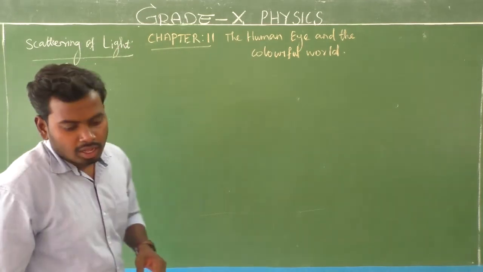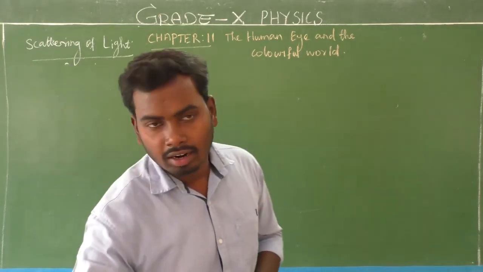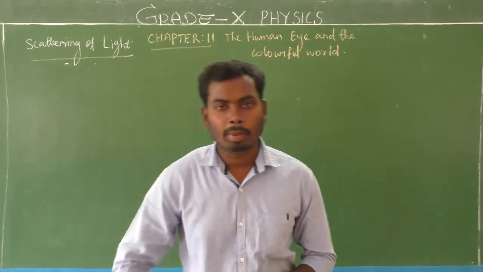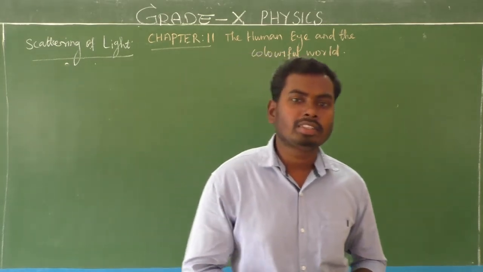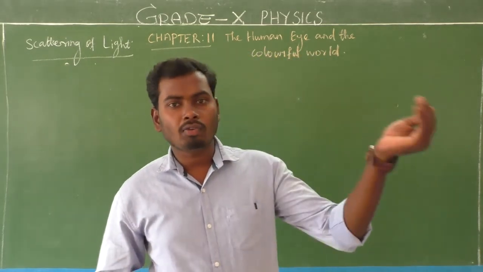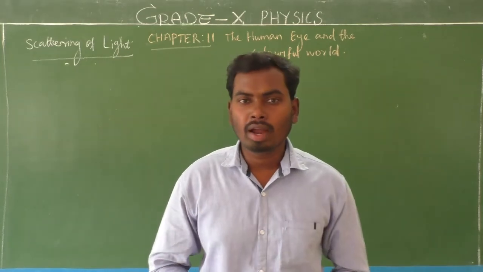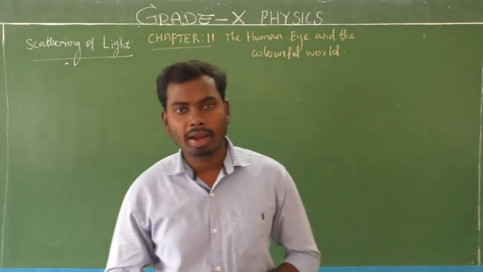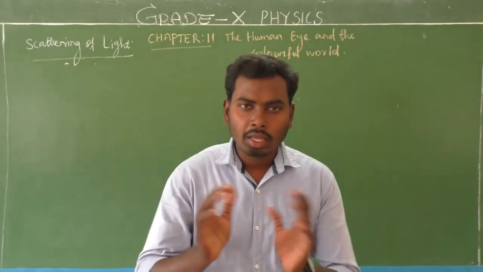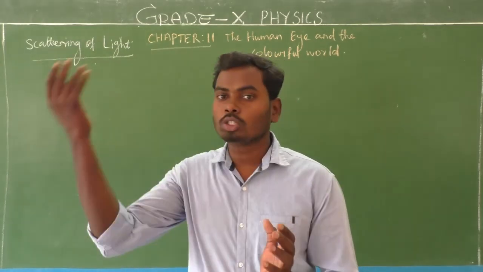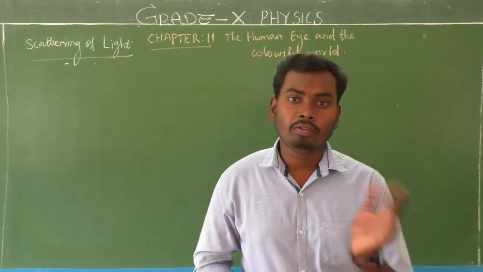That is scattering of light. So far we have completed reflection and refraction. So what is reflection and what is refraction? Reflection means the bouncing back or sending back of light. That phenomenon is called reflection. When a beam of light rays falls on the surface of any object, part of the light rays bounce back, which means sending back. That process is called reflection.